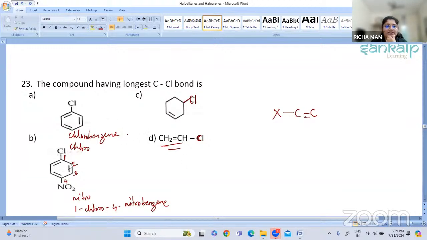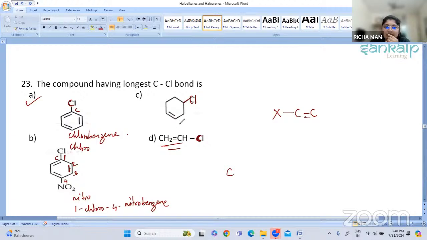There is a double bond here. In options A, C, and D, what you can see is that there is a formation of a double bond character between the carbon and the C-Cl bond. Here is one carbon and here is the halogen group. Here also is your C-Cl bond. So in all these three, a double bond formation is taking place.